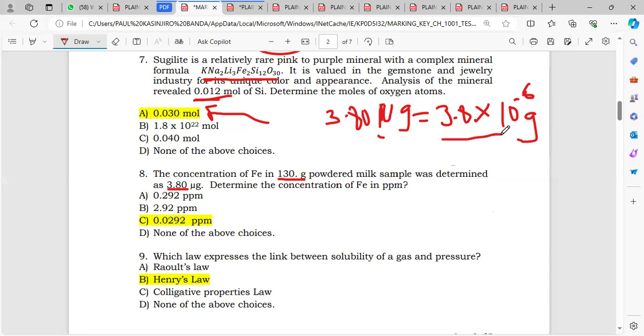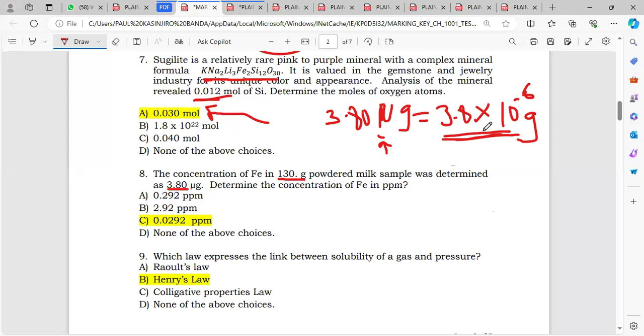So you have to know those prefixes on your metric table. You have to know what nano means, what pico means, what micro means. So this micro here simply means 10 to the power minus 6. So this is the mass in grams.